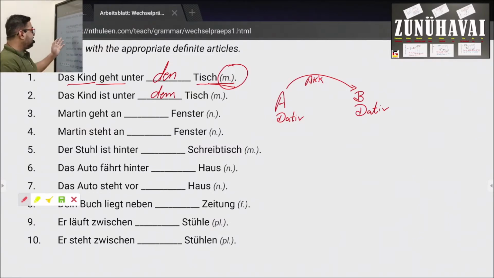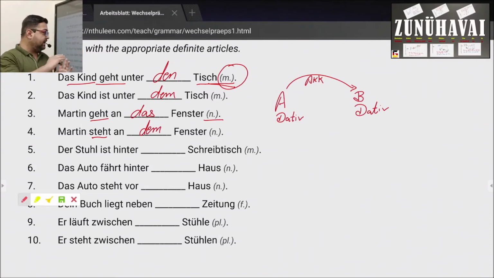In the next example, Martin geht an das Fenster. Again, geht is an action verb. Martin is moving from position A to position B. This is going to be accusative again. The article is das, and in accusative, das remains das. Martin steht an dem Fenster. Now he is standing at the window. So das becomes dem.